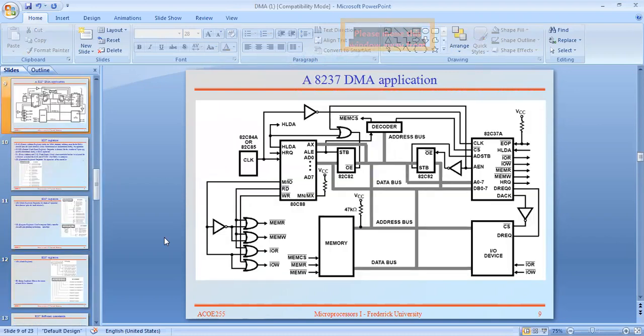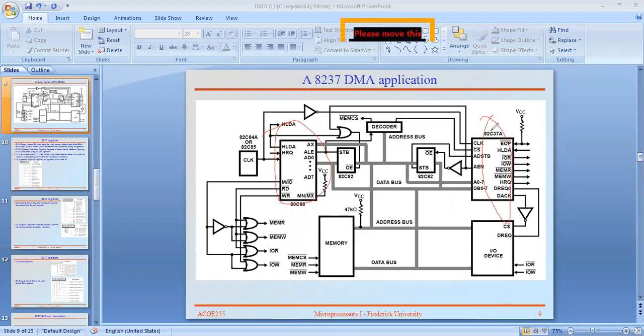See here, the 8237 DMA application. This is called the processor, here the 80C88, that is the 8088. See here, this is called DMA, the 82C37. In practice the notation is always 82C37 or 82SK37 or 82F37.